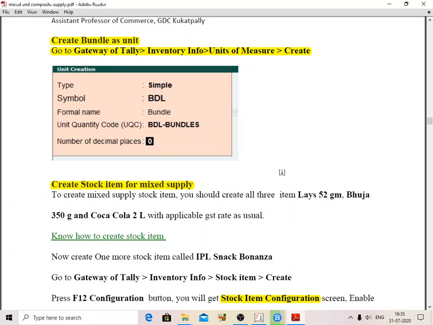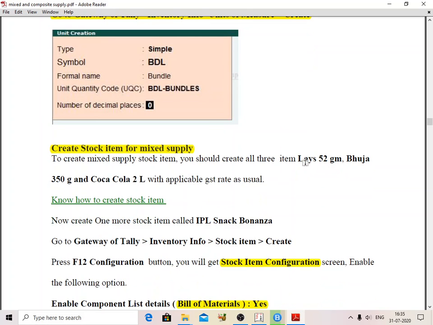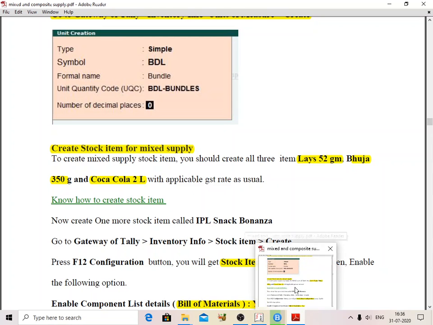I am going to create stock items for the mixed supply. What items am I going to create? Here I am going to take Lay's, Bhujia 350 grams, and Coca-Cola. I am taking only two items, or I will take three items. First I am going to create the stock items.